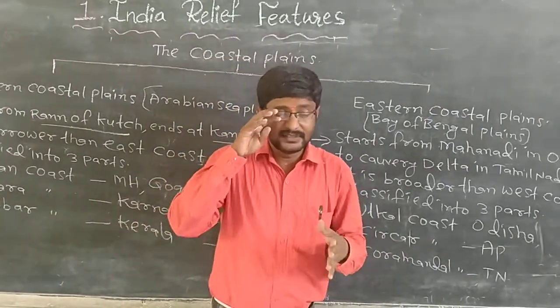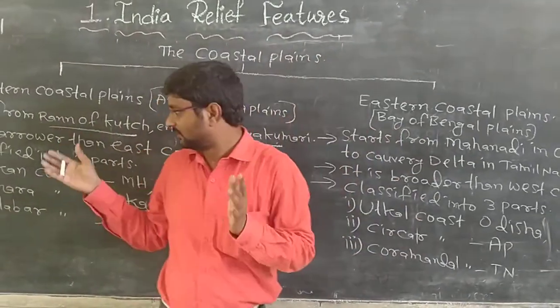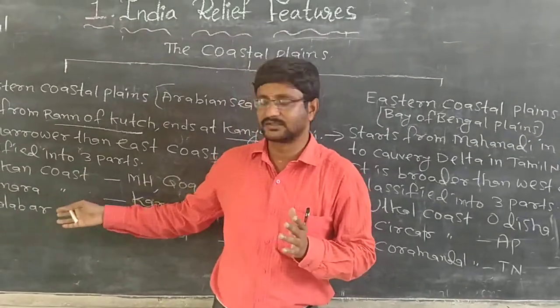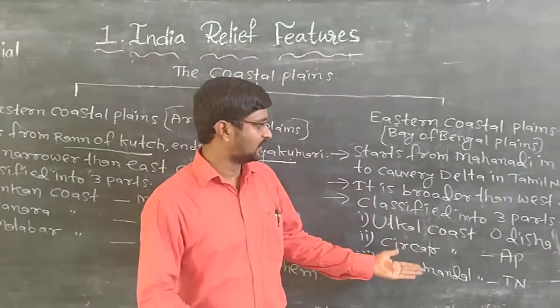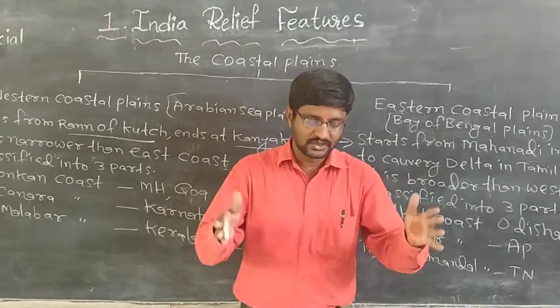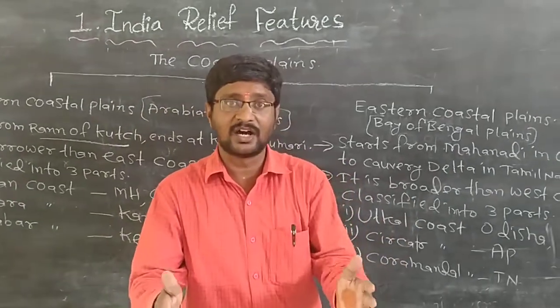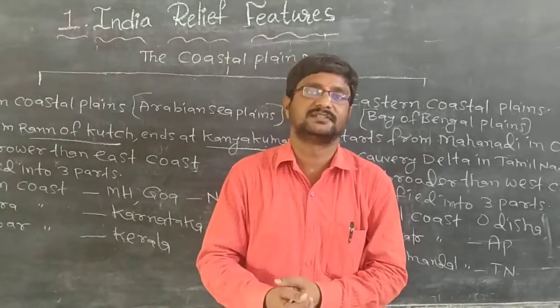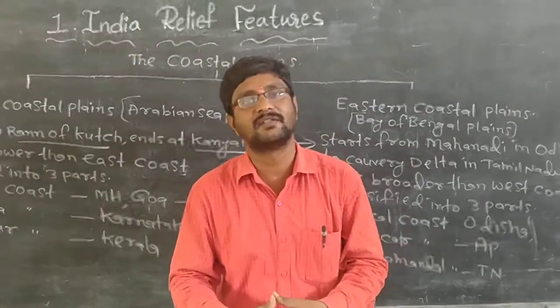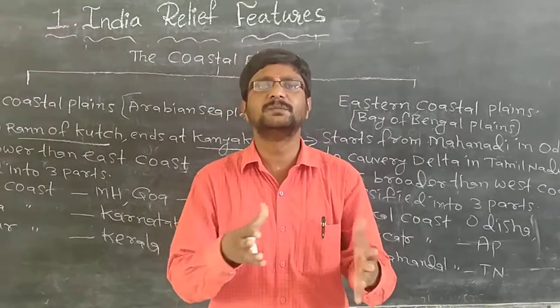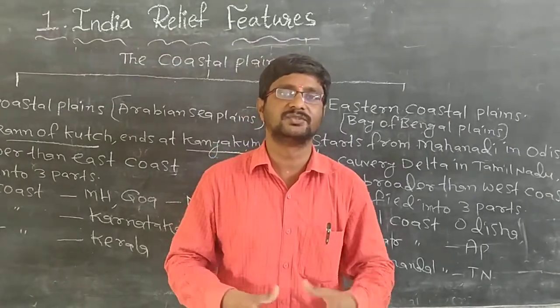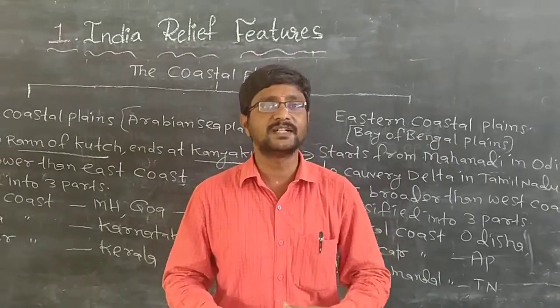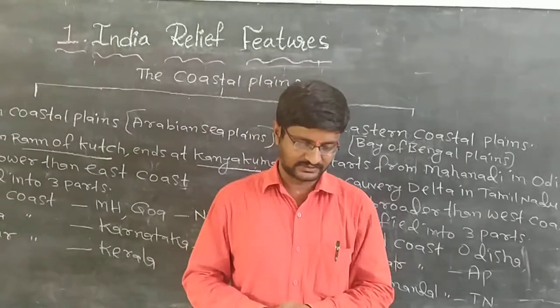Especially these coastal regions, the western coastal plains, the Konkan coast, Canara coast, Malabar coast, Utkal, Sarkar and Coromandel coast, all these coastal zones are very famous for rich fishing resources. A large amount of fish is available in this region. Most of the people depend on fishing here. So coastal zones are very famous for rich fishing resources.